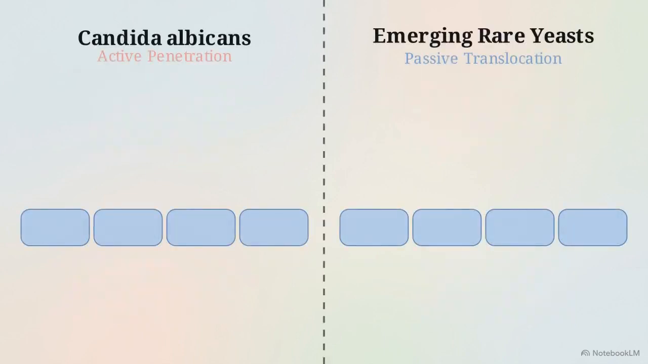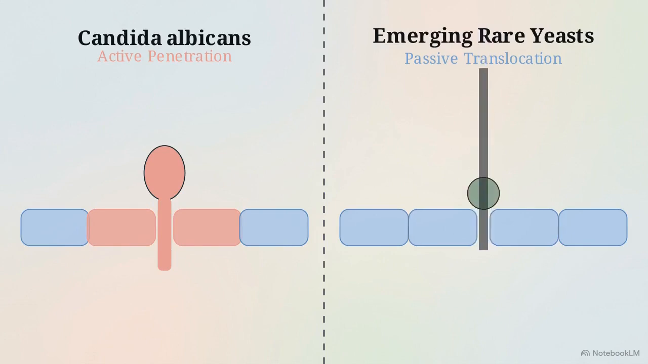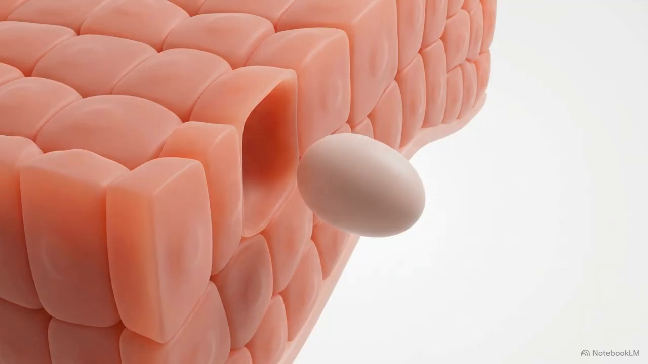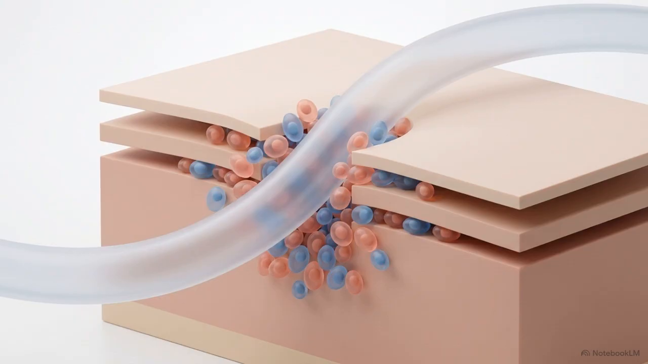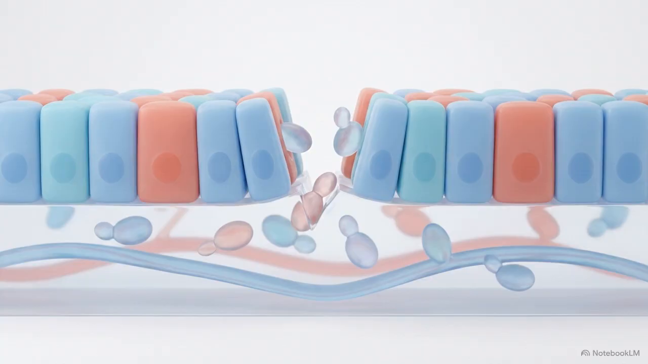This matrix compares Candida albicans against emerging rare yeasts. Candida relies on high primary virulence, actively penetrating host tissue. Conversely, rare yeasts lack these tools, acting as low virulence opportunists that rely on external breaks in the host's defense. They enter the body through passive translocation. This occurs when anatomical barriers are breached by medical interventions, specifically through contaminated central venous catheters, or when a compromised gut barrier allows the yeast to slip into the vascular system.